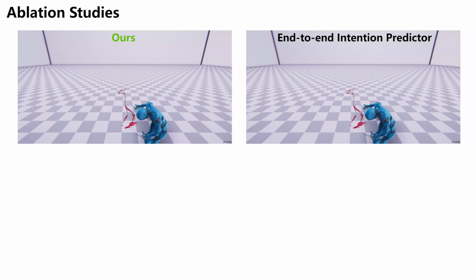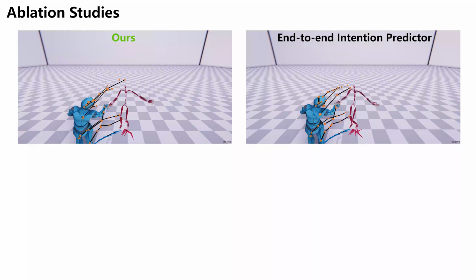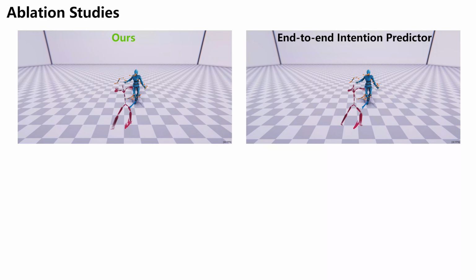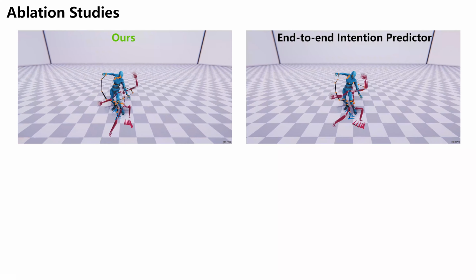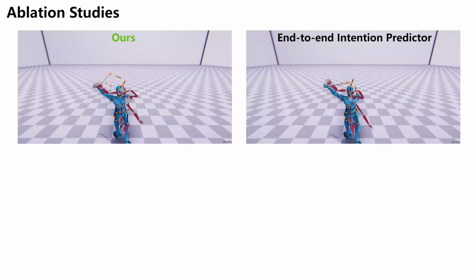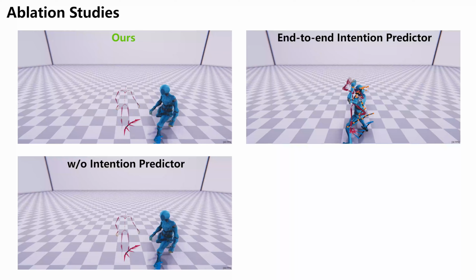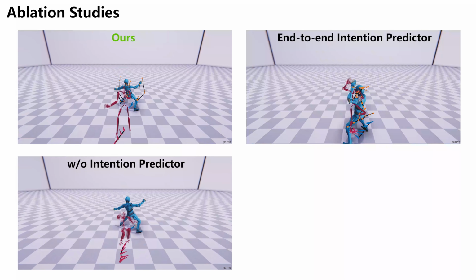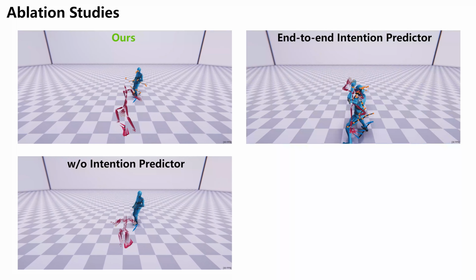Finally, we conduct ablation studies to evaluate the impact of each proposed module and visualize 10 samples for every step of the prediction process. When using an intention predictor trained in an end-to-end manner, the predictions tend to exhibit slightly more noise. Without the intention predictor, the system struggles to map the observed character states to reasonable output poses.